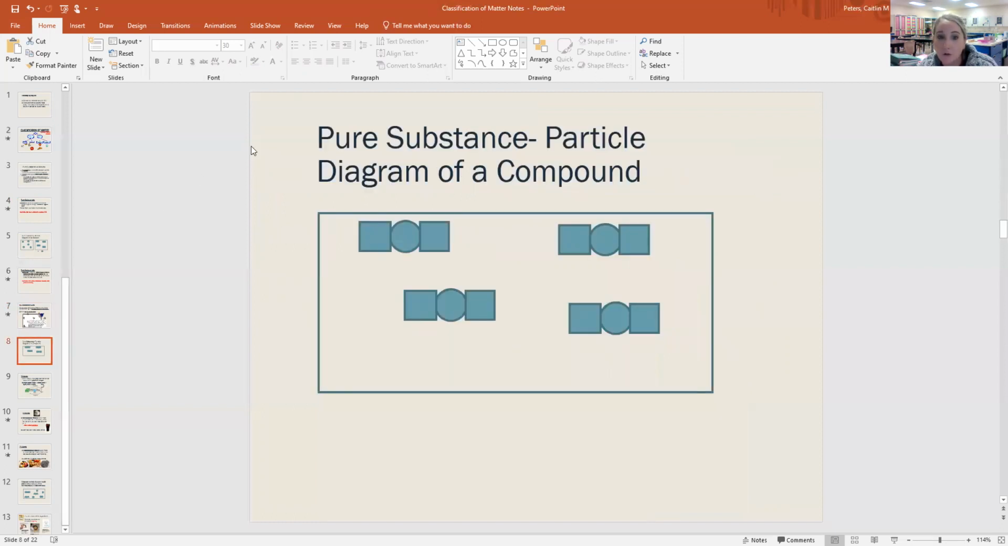And how a compound would look in a particle diagram, there would be different shapes. And so we might say for this one that the square is carbon and that the circle is oxygen. Actually, that'd be backwards for carbon dioxide, but it's all the same thing in the sample. They're all the same shape in there. They're all two squares in a circle. That's what makes it a pure substance, that it's all the same thing in there.